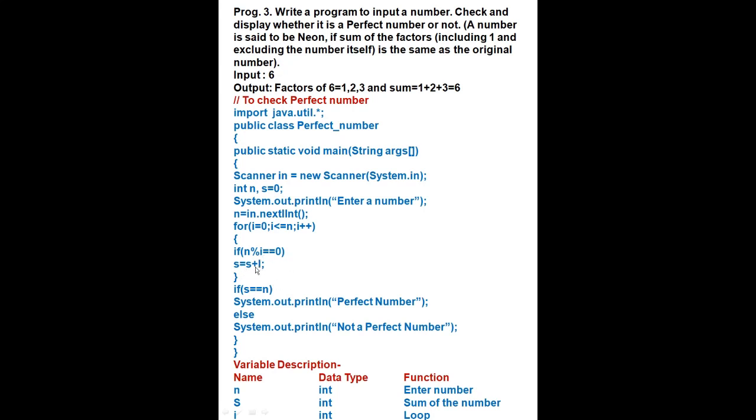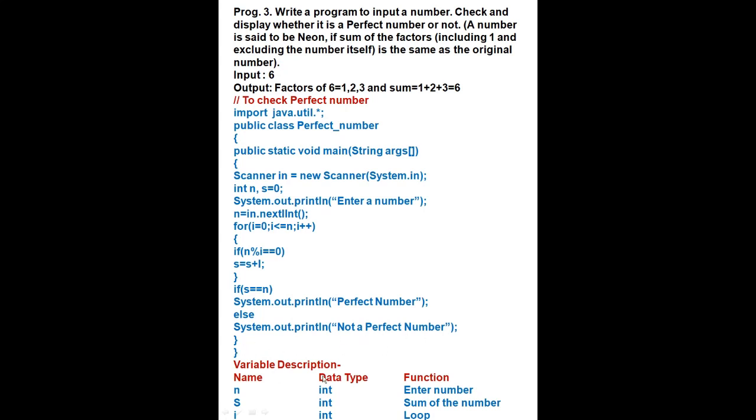Means first is 0, plus 0 became 0, then next is 1, 0 plus 1 is equal to 1, then next, till 3 it will come. Then curly bracket close. Now if sum is equal to the number, then System.out.println perfect number, otherwise not a perfect number, then two curly brackets will be closed here.